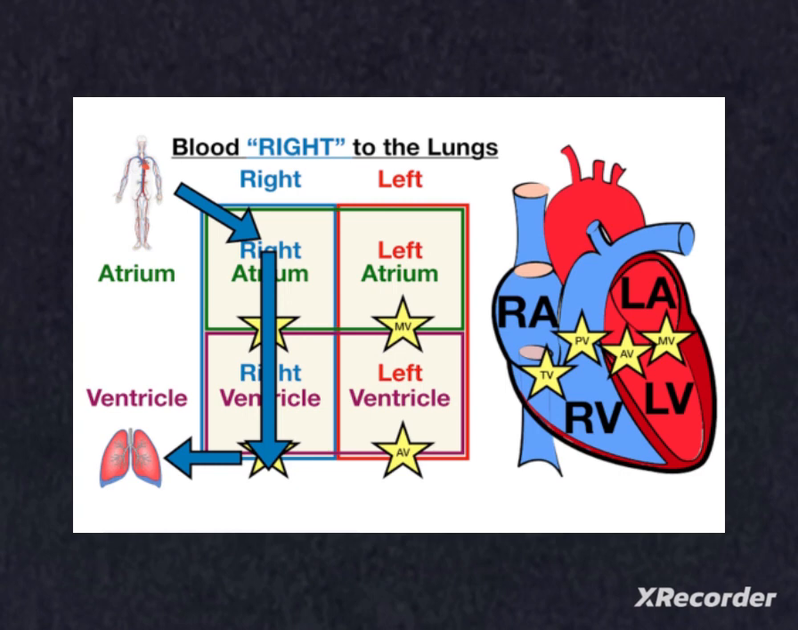So, in brief, we can say that the left side of the heart is for the transport of oxygen rich blood, and the right side of the heart is for the transport of deoxygenated blood.